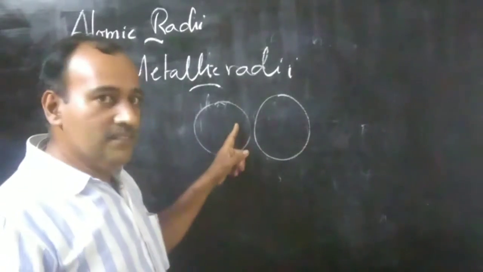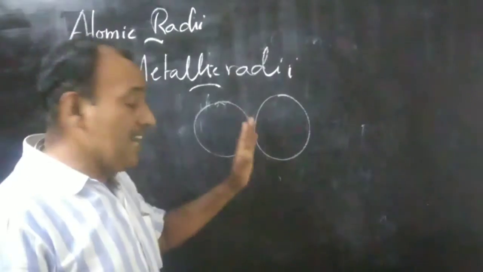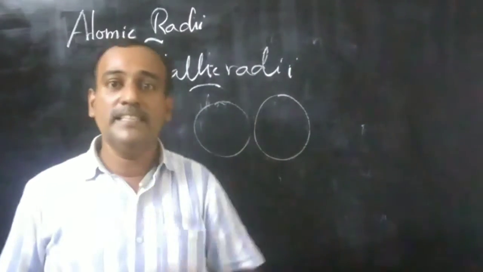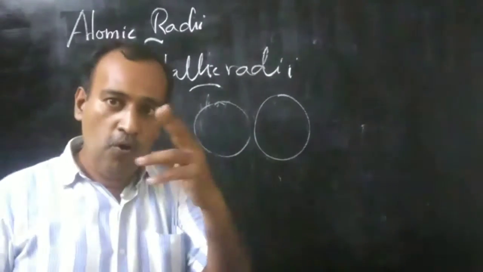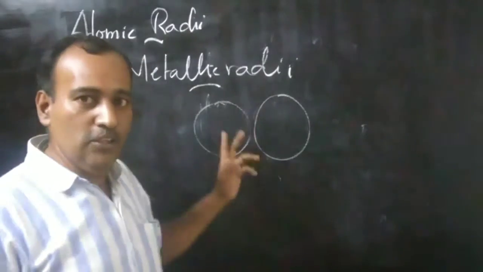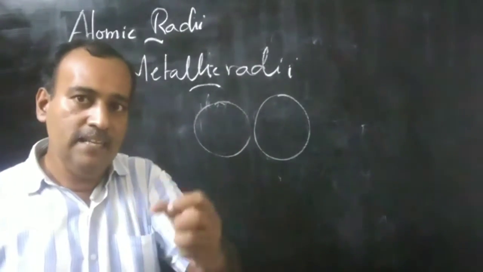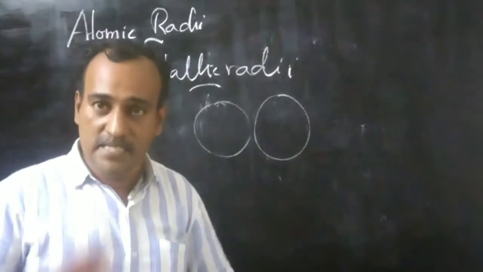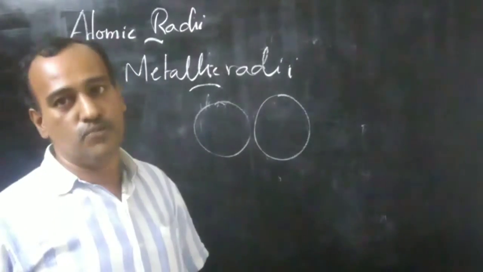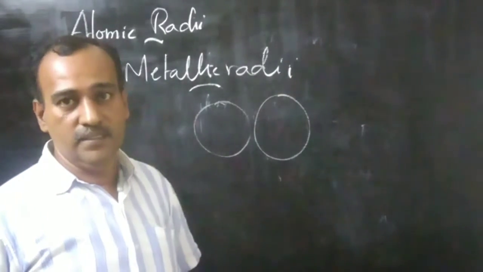So automatically there is a small gap. This gap is called the van der Waals gap. The force of attraction which holds the two non-bonded atoms is called van der Waals force of attraction.